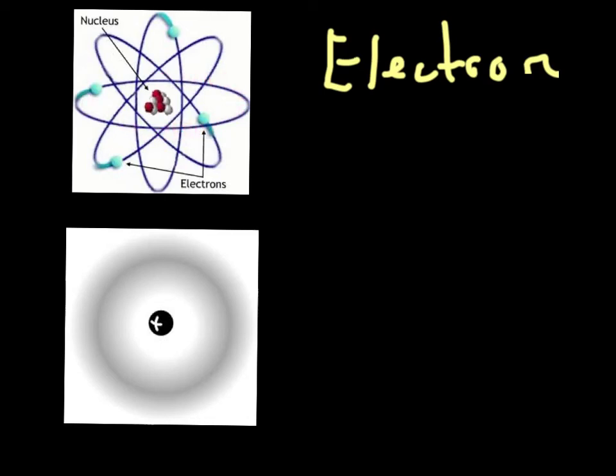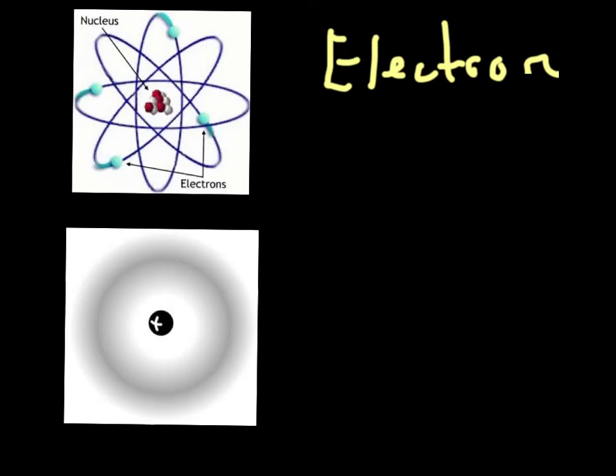The electron cloud is broken into energy levels. You can actually see down here in this diagram, they have the different energy levels kind of in different colors. And the electrons travel around the nucleus in these energy levels. And we'll talk more about that as we go along in another lesson.